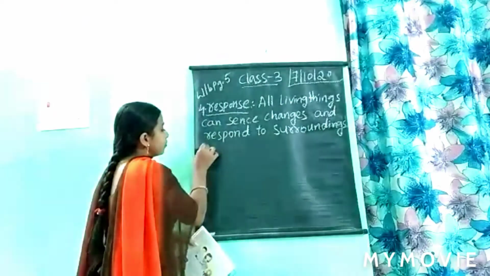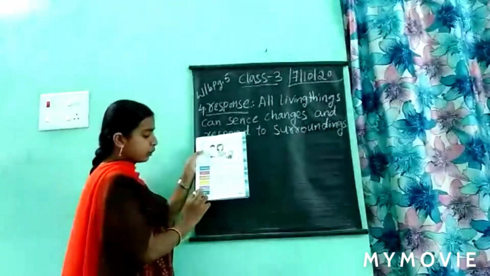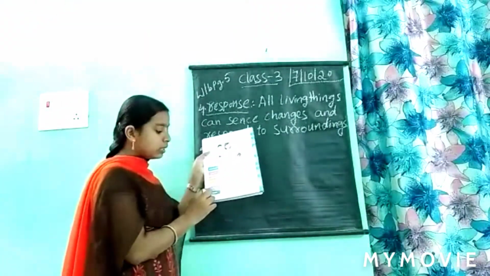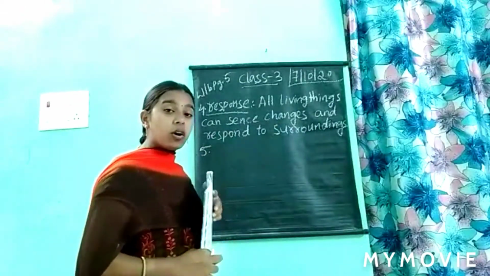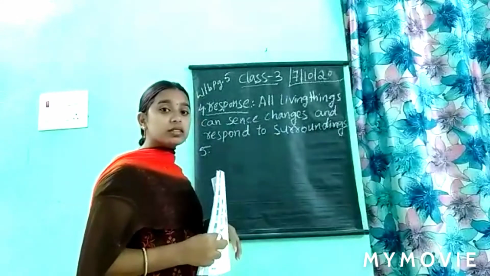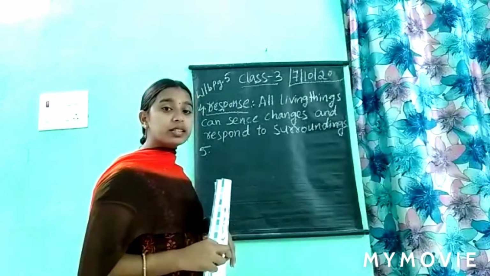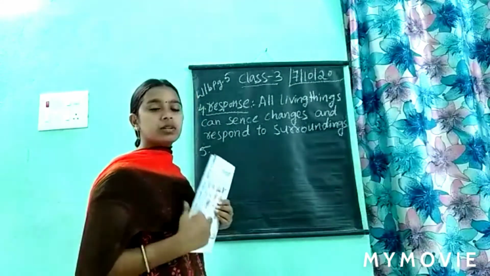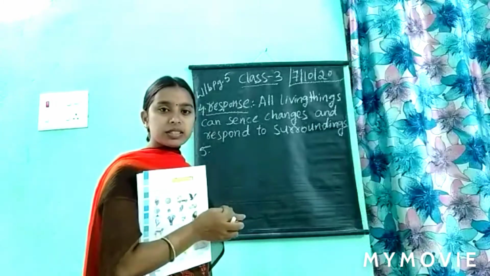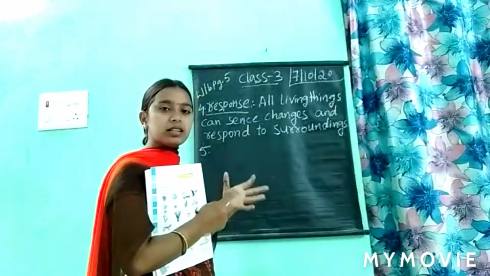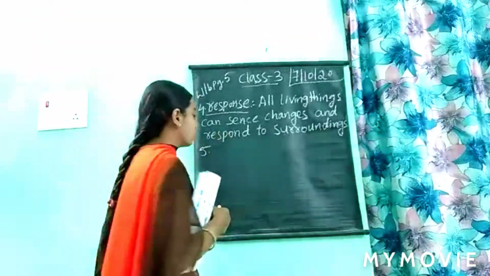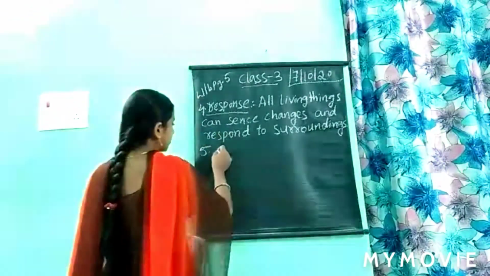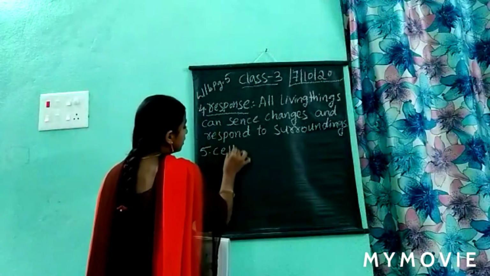Next, the fifth one. What is the fifth one there? Cells. What are cells? All living things are made up of cells. All the living things have cells in their bodies. Can we see the cells in their body? No, we cannot see them with the naked eye. So what is the definition of the characteristic of cells? The fifth one is cells.